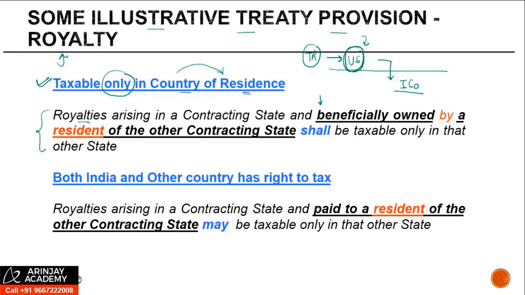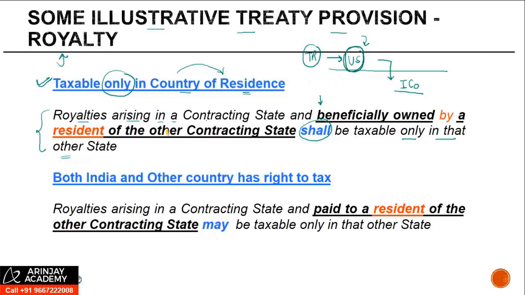So royalties arising in a contracting state and beneficially owned by a resident of the other contracting state shall be taxable only in that other state. Now it seems quite simple, but then there are certain complications around it, or certain points that one should know. How do you interpret this? Let us first understand that.